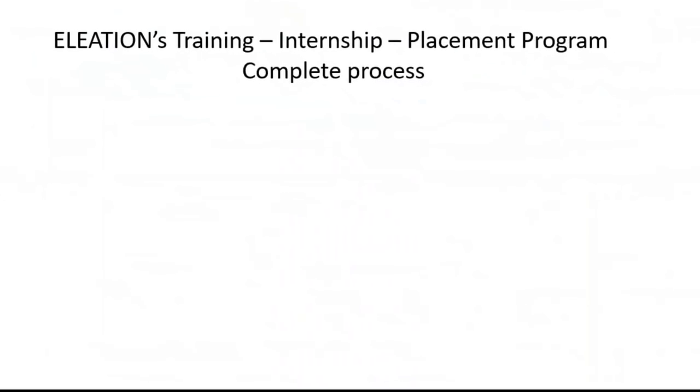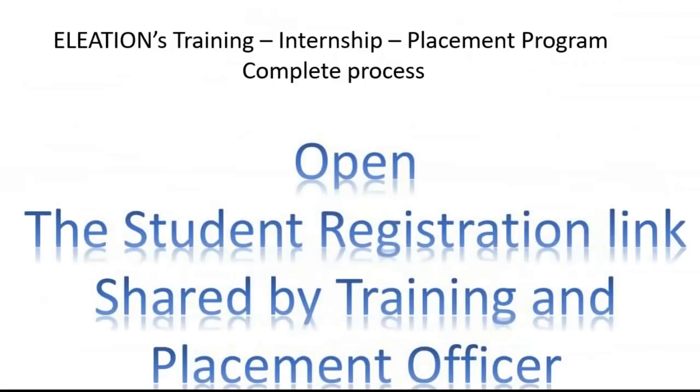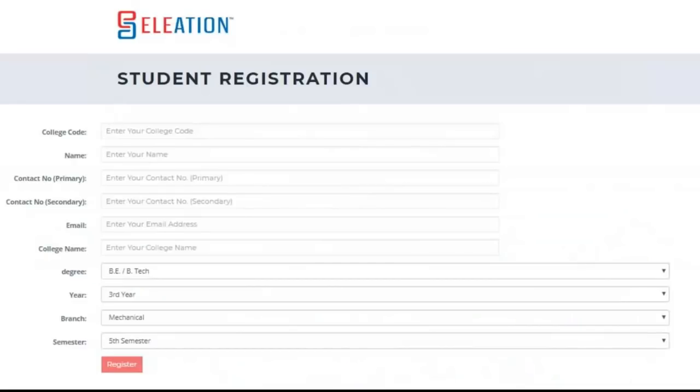Now I will explain the complete process of ELEATION's training internship placement program. You have to open a student registration link shared by the training and placement officer. The training and placement officer will share a link with you along with a college code. You have to open that link. Once you open that link, a student registration page will open.